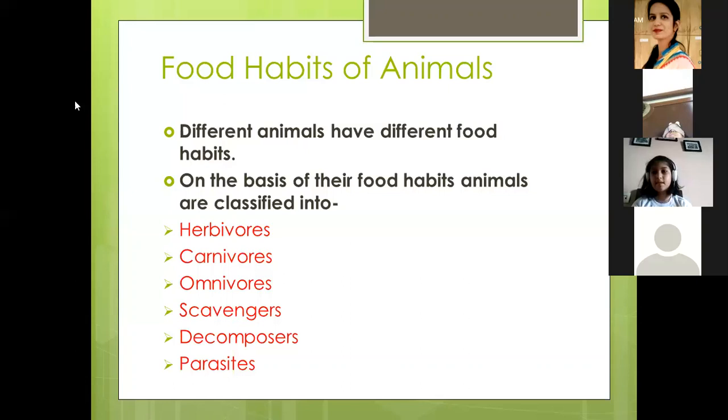Yes, speak now. Animals that eat flesh of dead animals. Example? Okay, vulture.